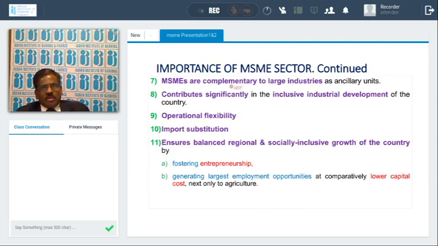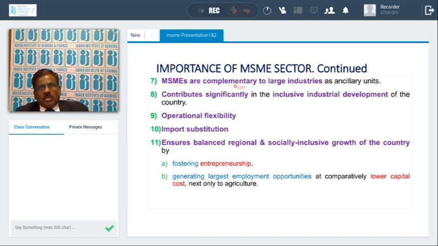The MSME sector is complementary to large industries like the automobile sector and other manufacturing sectors. They are ancillary sectors providing support services, whether to Maruti, Honda, or any other company. Several industries are dependent on main companies like the automobile sector. They provide all sorts of spare parts and components to large corporates. So indirectly, they are also contributing to the Indian economy.